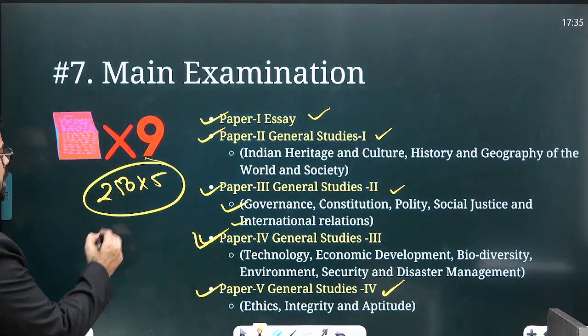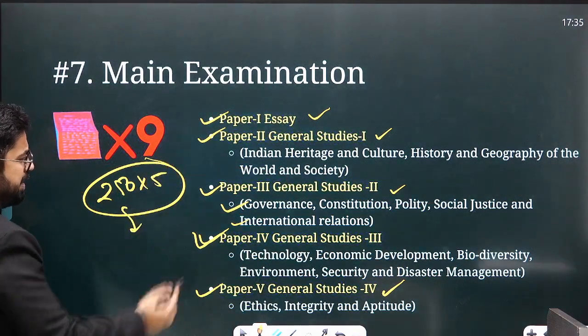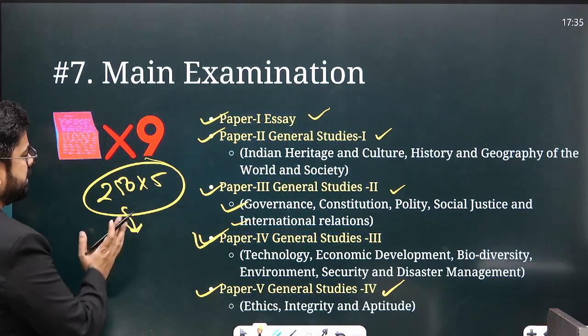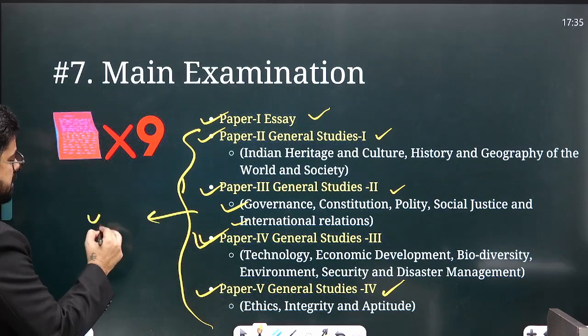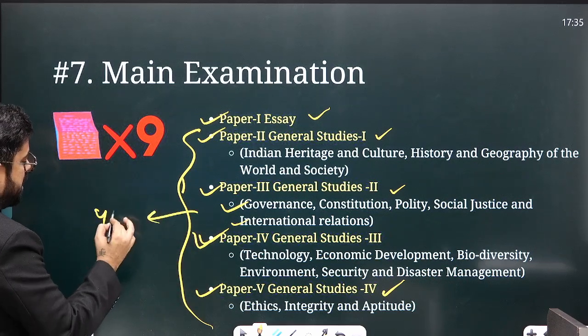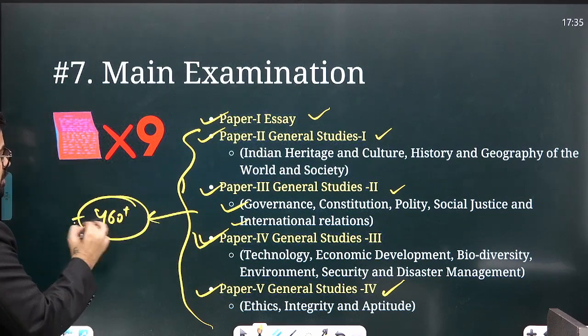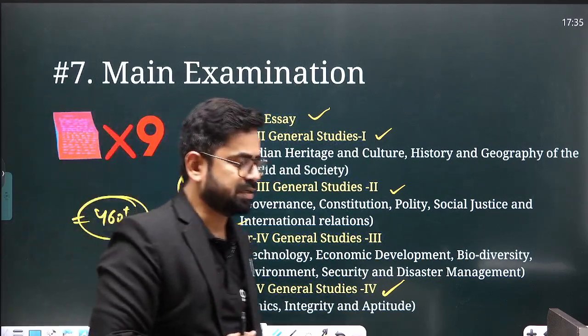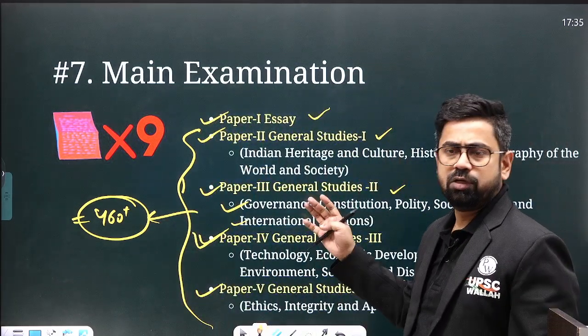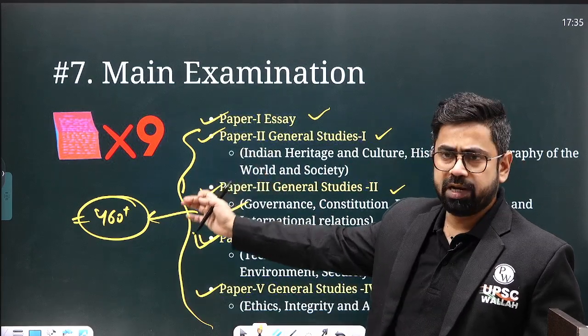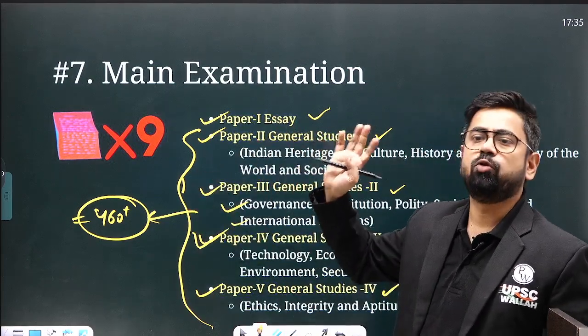Similarly, out of these 5 papers, or let's say in these 4 papers, target at least 460 marks. This is something you should target in these 4 papers. Essay, again, 140 to 150 is a good score. This is something you need to target. Maybe you will not be able to get these marks right away. It's okay, it's fine.